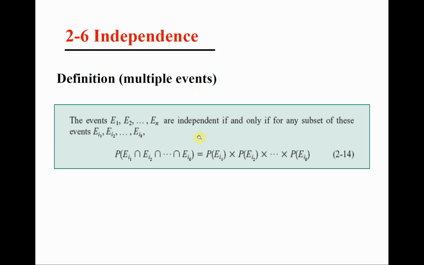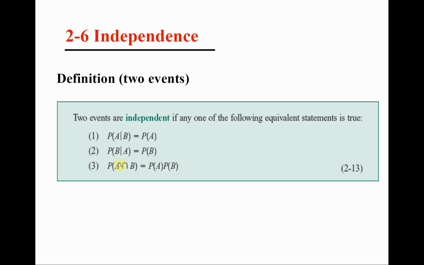Now, let's extend the idea of independence to more than two events. If we have E1, E2 until En, so it's not just A and B or E1 and E2. No, we have more than two events. When are these events, E1, E2 until En, independent? They are independent if and only if the probability of the intersection of all of them is equal to the product of all probabilities. So it's basically an extension to the third condition here. Let me give you an example.